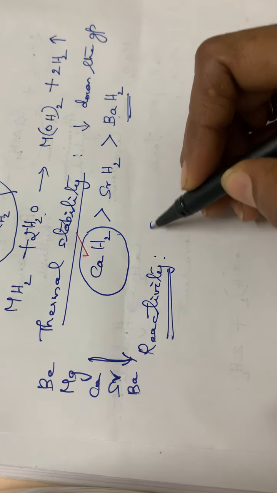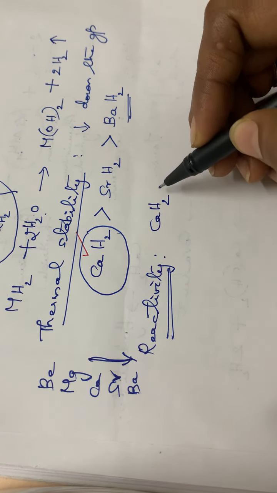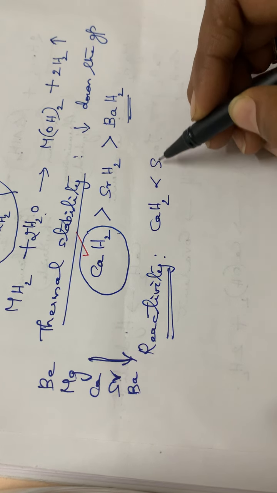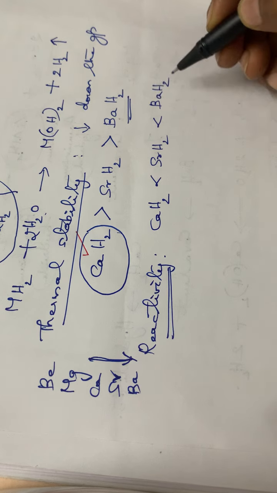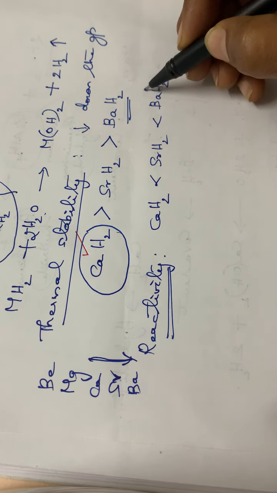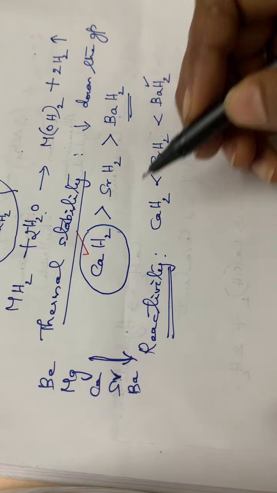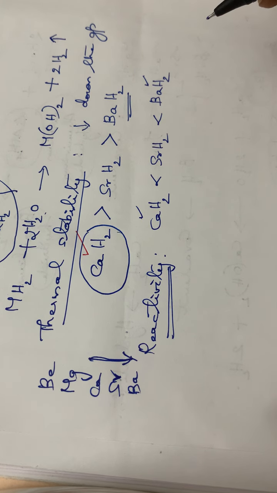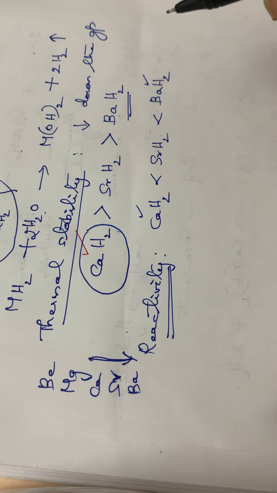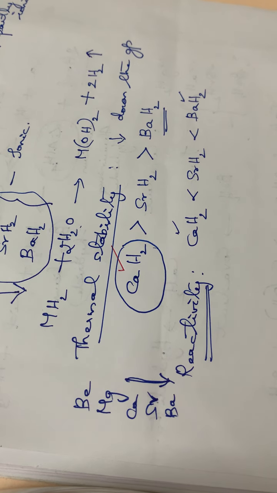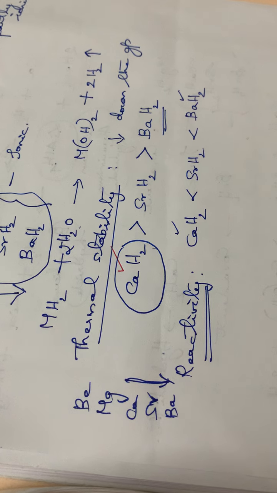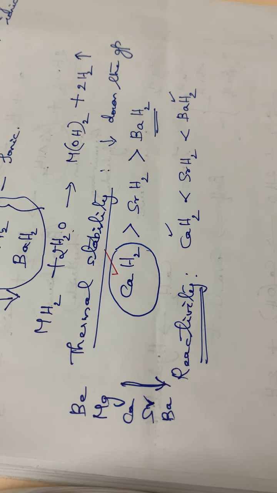That means calcium hydride will be the least reactive, then strontium hydride, then barium hydride. The reactivity is maximum for barium hydride and minimum for calcium hydride. So this is regarding the alkaline earth metal hydrides. You have to study all these points. The hydrides are over.